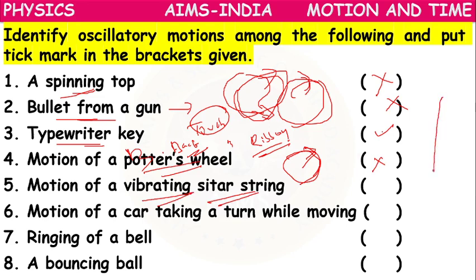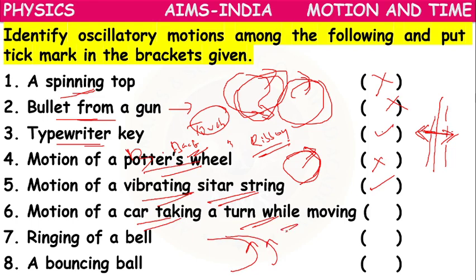If this is the string, how will it vibrate? Towards the right side, towards the left side, towards the right side, towards the left side. This string will move. Oscillatory motion. So, motion of a car taking a turn. Only one direction. No coming back. So it is not oscillatory motion.